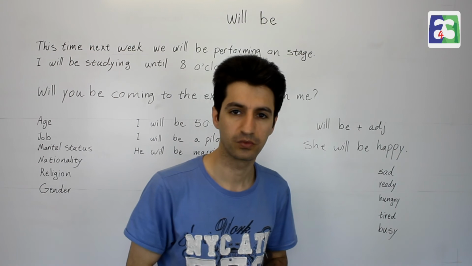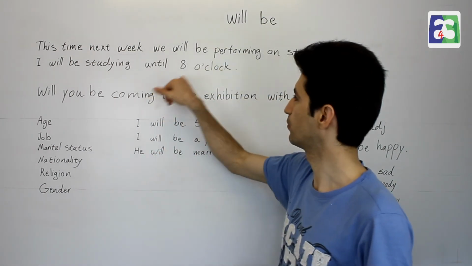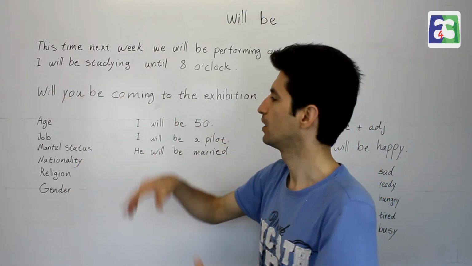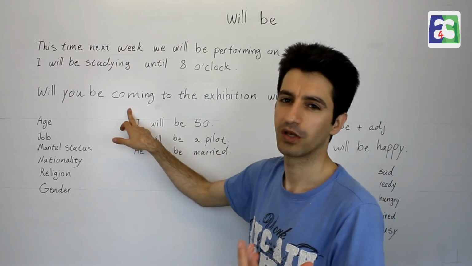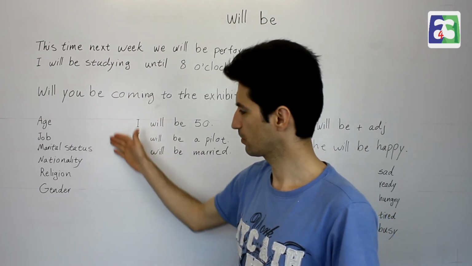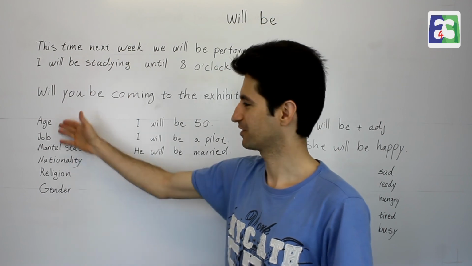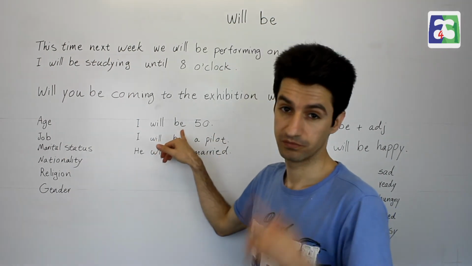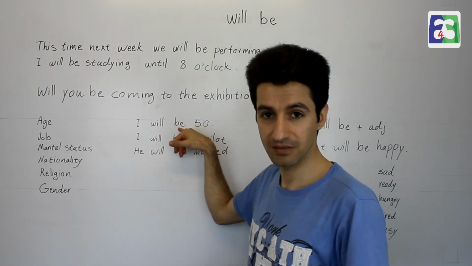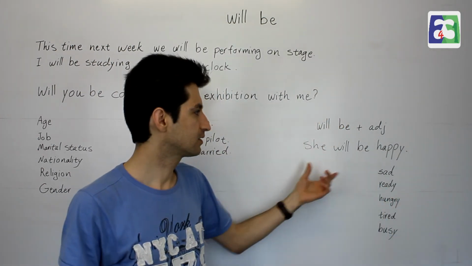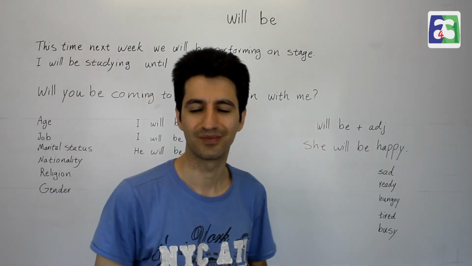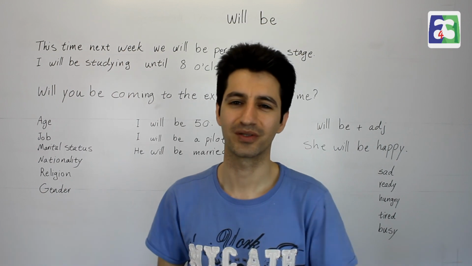So where can we find will be? We can find will be before a verb that has ing, that shows something in future, taking some time. When we make a kind, polite request, that's the same formula, will be verb ing. Okay? When we talk about one's age and being, other things, just bear in mind this doesn't need a verb with ing, because the verb is be. Okay, be over here is the main verb, and will be before an adjective when we want to kind of describe someone in future.